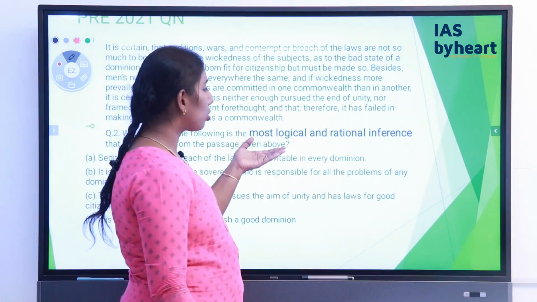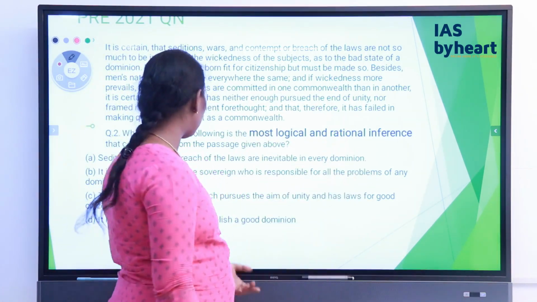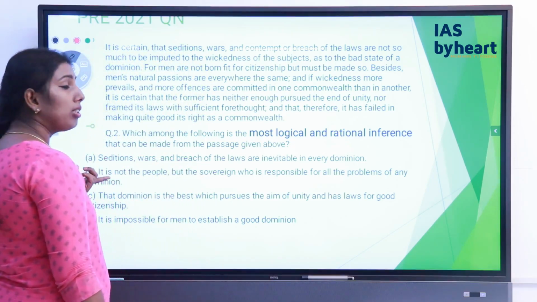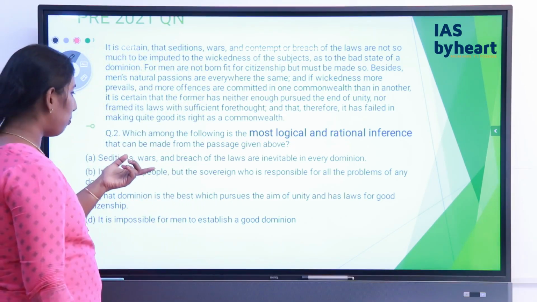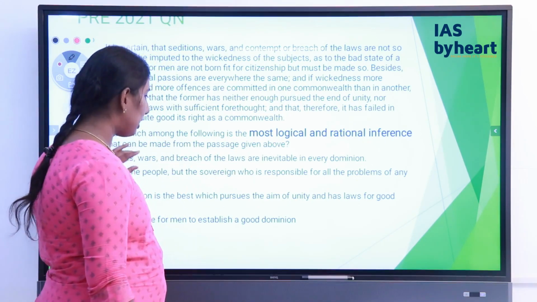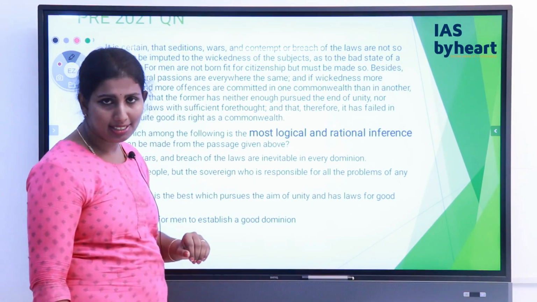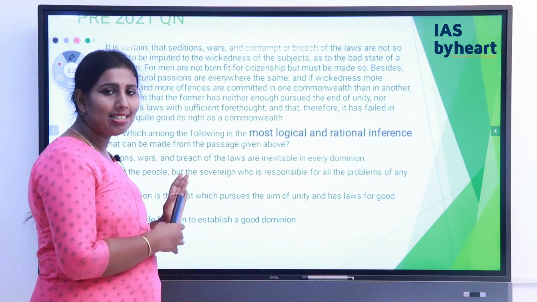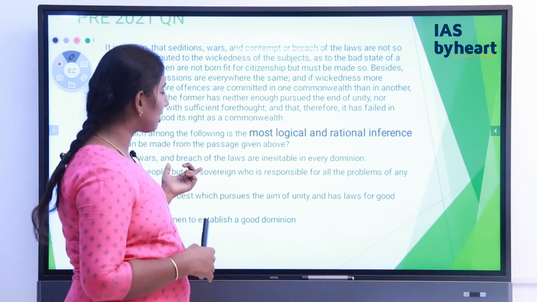Now we have to find the most logical and rational inference for the given passage. Now look at statement A. Seditions, wars and breaches of laws are inevitable in every dominion. This statement is something which actually strengthens the conclusion. So what exactly is this, from the previous video? Yes, this is an assumption.